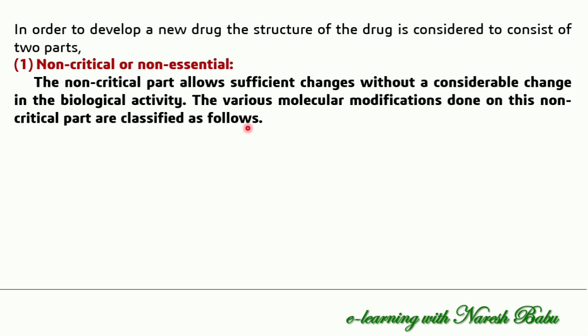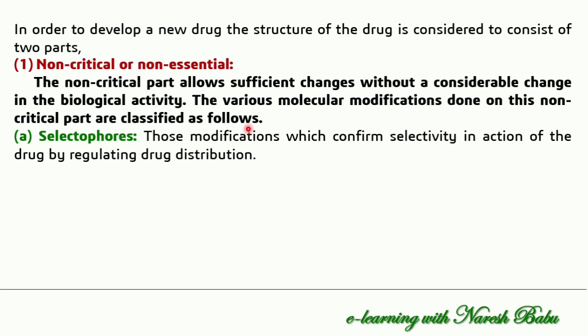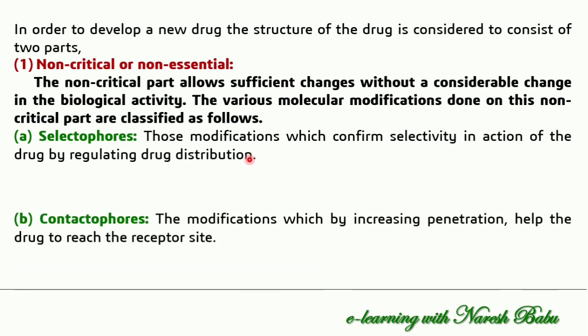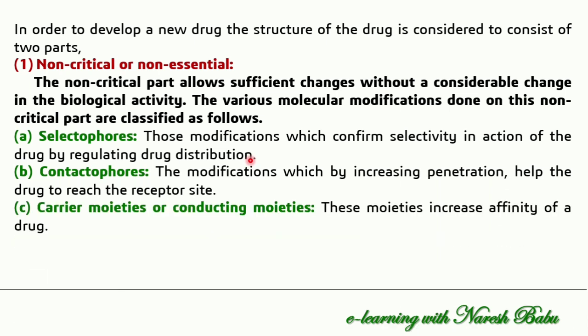You can see three types of this non-critical or non-essential part in the drug molecule. One is selective force: those modifications which confer selectivity in action of the drug by regulating drug distribution. So if you are modifying the drug distribution, we can call it selective force. Then contactophores: the modification which, by increasing penetration, helps the drug to reach the receptor site. And carrier moieties, or conducting moieties: these moieties increase the affinity of your drug. So these are the different parts of the drug we can consider.